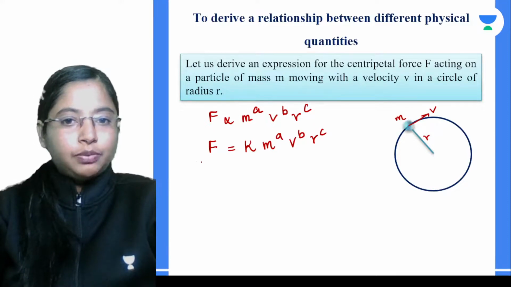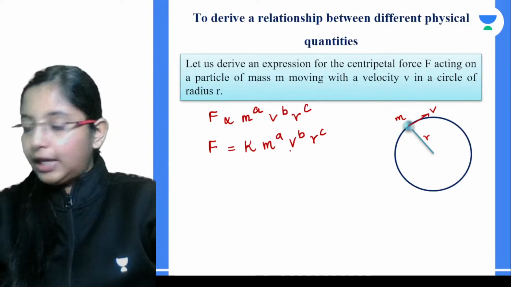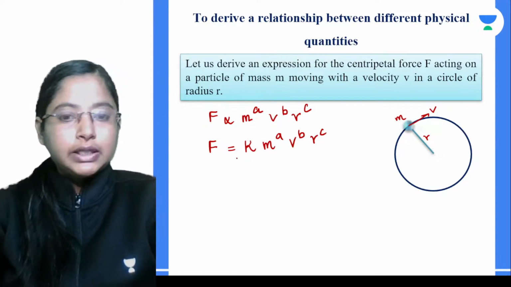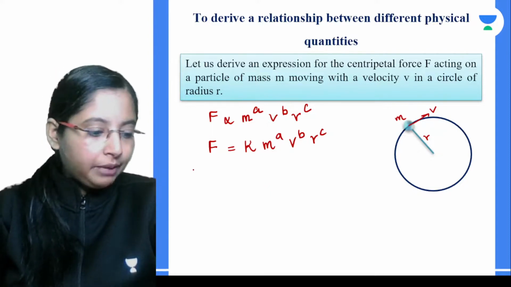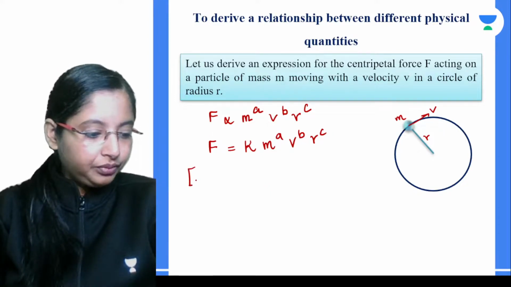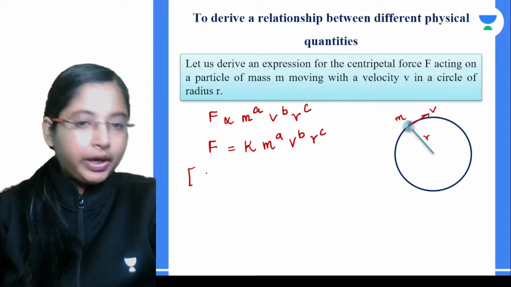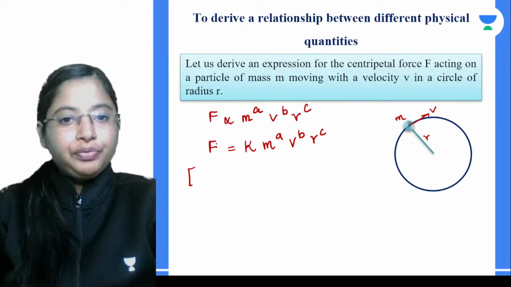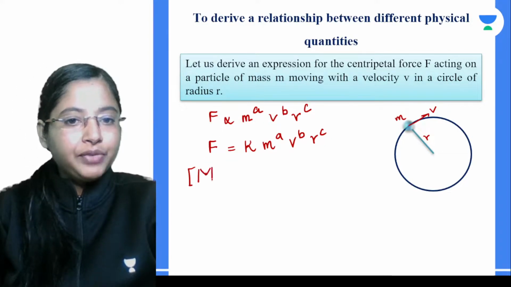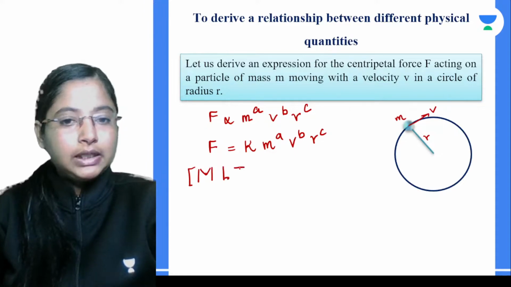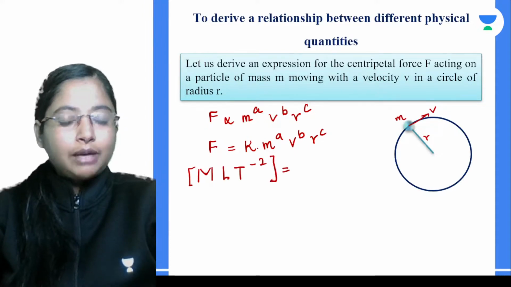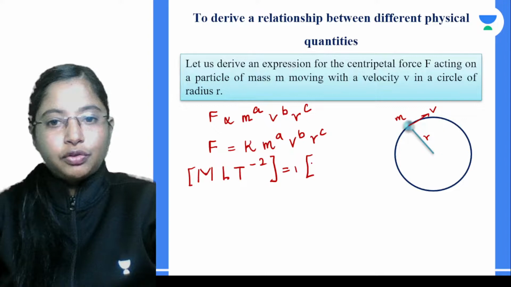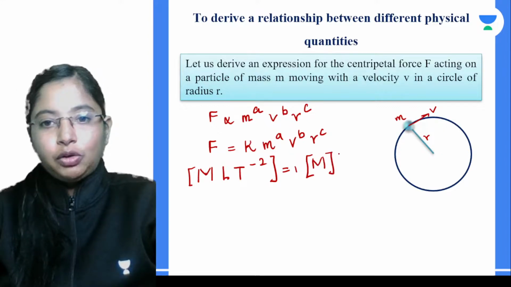Now write both sides in terms of their dimensional formula, and k over here is a dimensionless constant. Now, what is the dimensional formula of force? Force is equal to, what is the dimension of force? The dimension of force is M L T to the power minus 2, right? So k is a dimensionless constant, so you can take it as 1. So 1 into, what is the dimension of mass? M. So here we have M to the power of a.